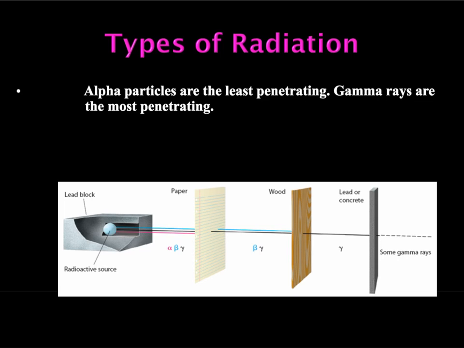We'll get that electron wrapped up into another atom. So something as thin as a sheet of wood, like some plywood, can stop beta particles. But notice that the gamma rays are able to easily go through the paper and easily go through the wood. That's because they really don't have a mass, so they can just shoot right through things because there's nothing really there to stop them. So we need lead or concrete.